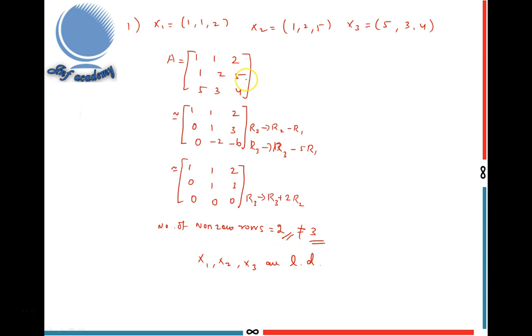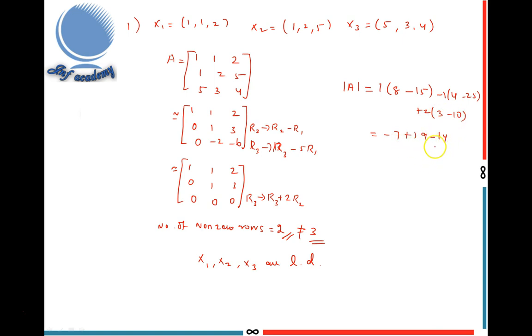Another way, this is method 3. Since this is a square matrix, in this case I find the determinant of A. What is the determinant of A? 1 into (8 minus 15) minus 1 into (4 minus 25) plus 2 into (3 minus 10). 8 minus 15 is minus 7. 4 minus 25 is minus 21, so minus 1 times minus 21 is plus 21, and 3 minus 10 is minus 7, times 2 is minus 14.